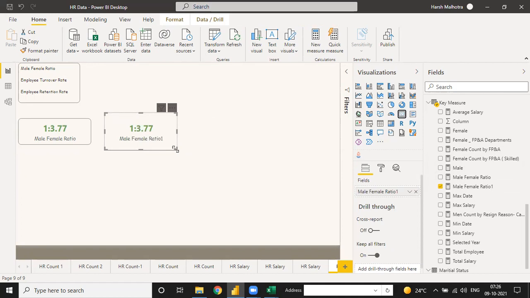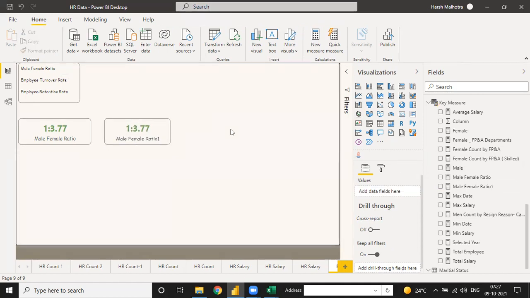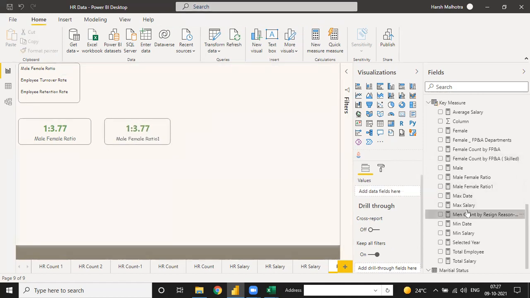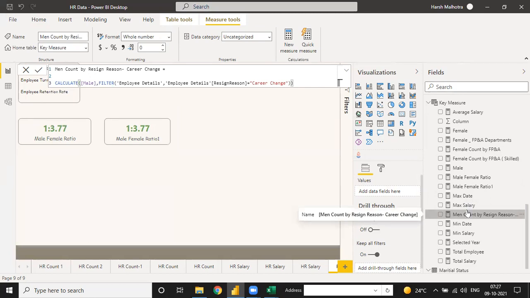See, the value will be same. So now understand for this male and female ratio what is actually in this. It means in both ways we can try.